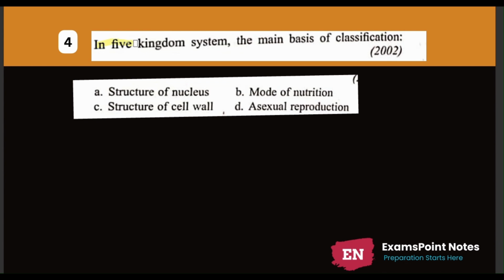Let's see the next question. Question number 4. In the five kingdom system, the main basis of classification is, options are A. Structure of nucleus, B. Mode of nutrition, C. Structure of cell wall, D. Asexual reproduction. So mode of nutrition is one of the main criteria for classification used by R.H. Whittaker. So the answer is option number B.